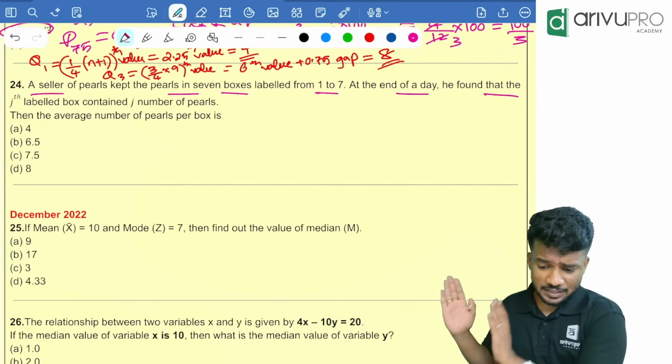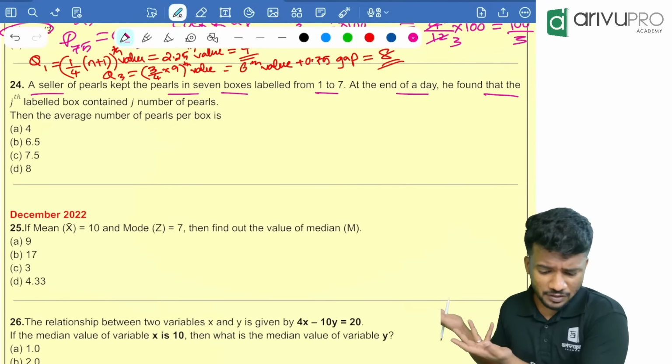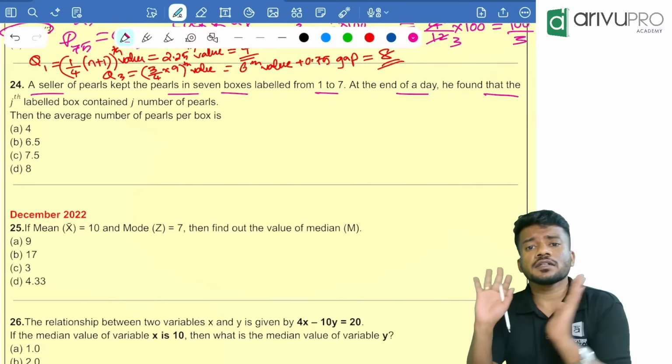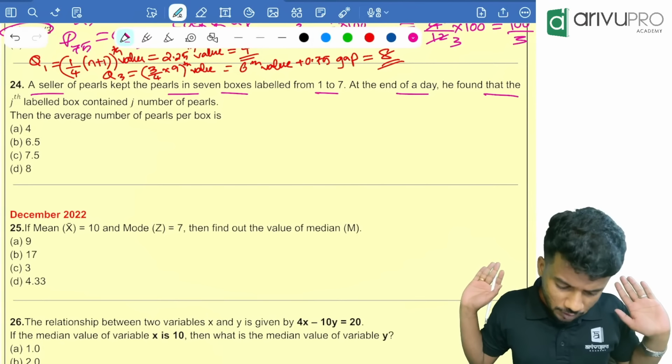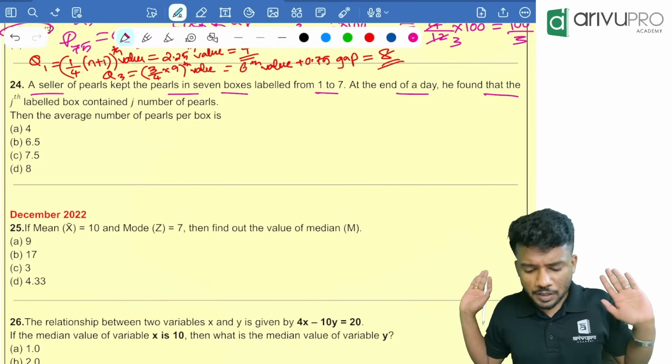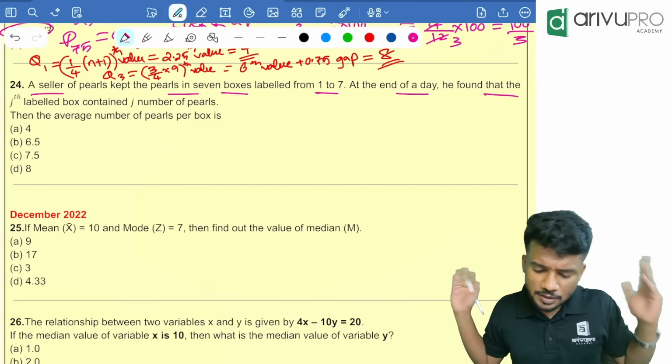There are j number of pearls in the jth box. Then the average number of pearls is how much is the question. People, what are they telling?